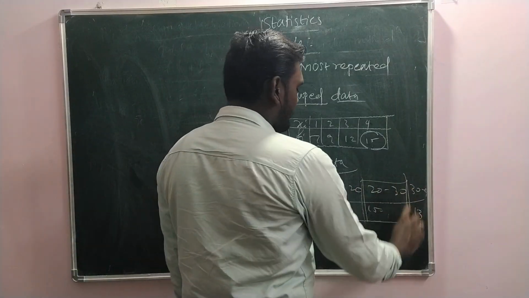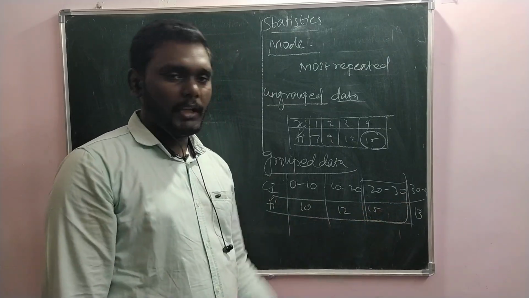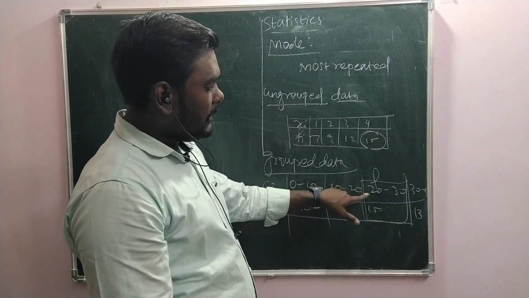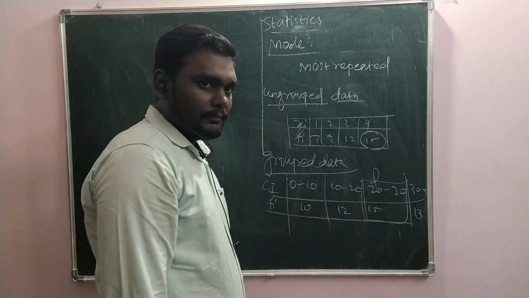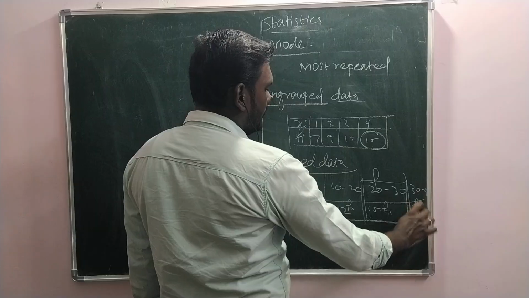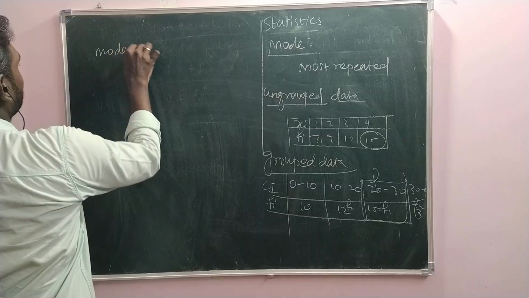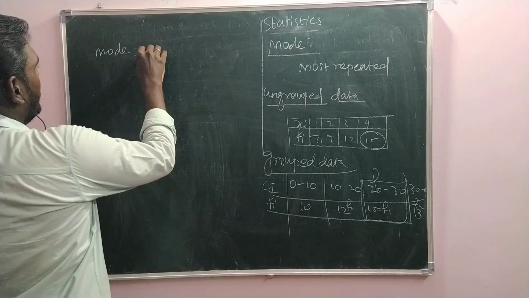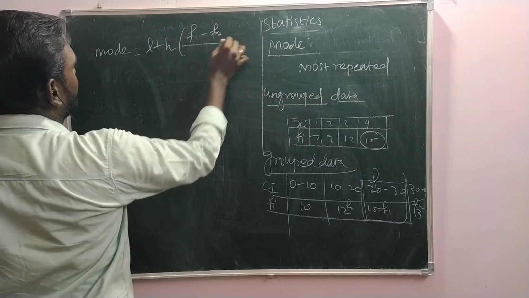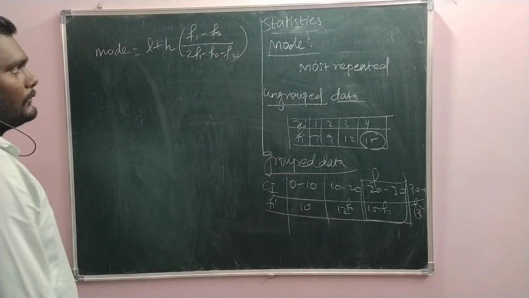We'll choose this as the modal class, just because the class interval 20 to 30 has the highest frequency, 15. Then we'll mark this in the table itself. I'm saying the lower limit of this modal class as L, and then we have to mark F0, F1, F2. And the formula to find the mode, you remember, is L plus H into F1 minus F0 divided by 2F1 minus F0 minus F2.